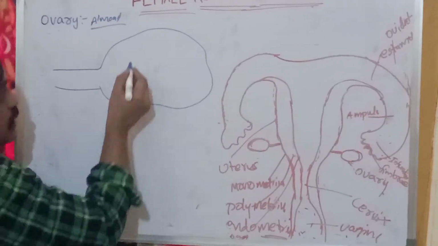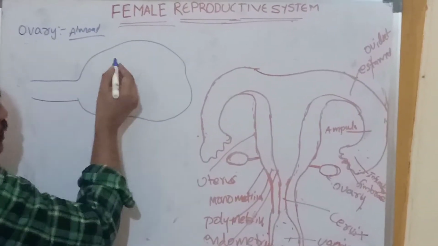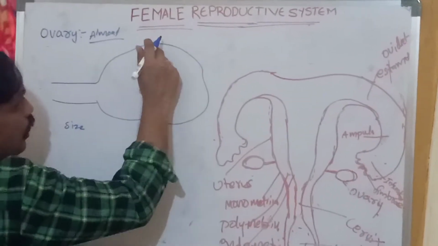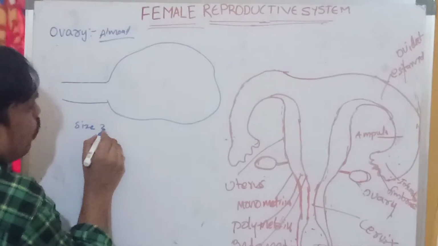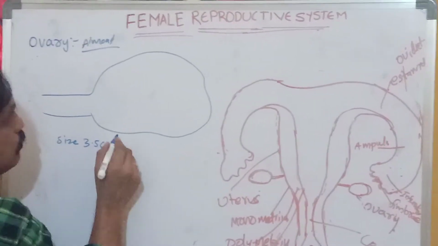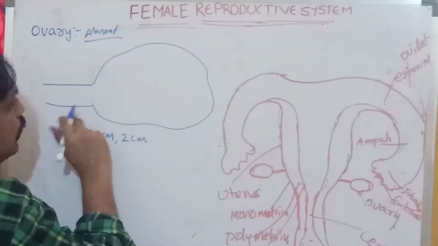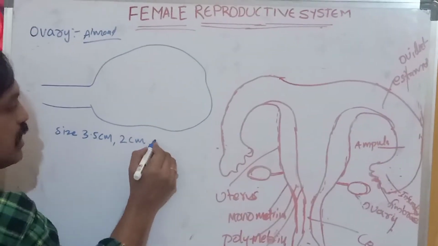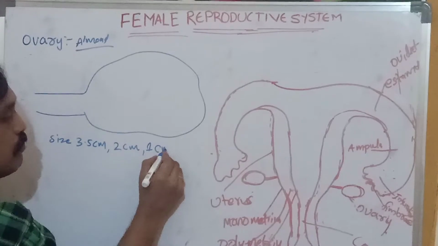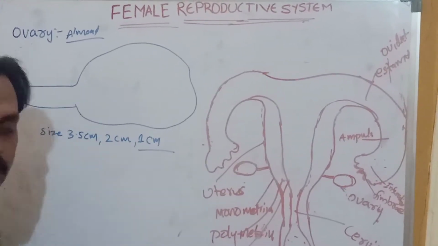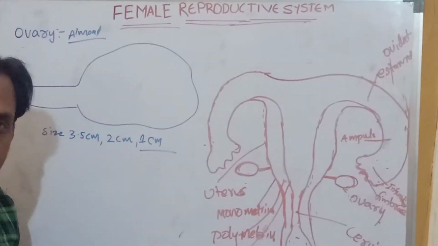And the size of the ovary: 3.5 centimeters long, 2 centimeters wide, and approximately 1 centimeter thick. That means one ovary, which is located below the abdominal area, has this size.